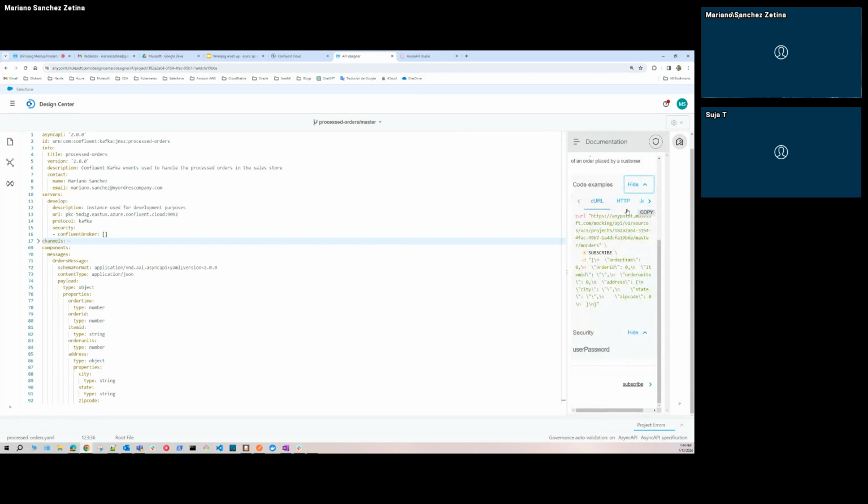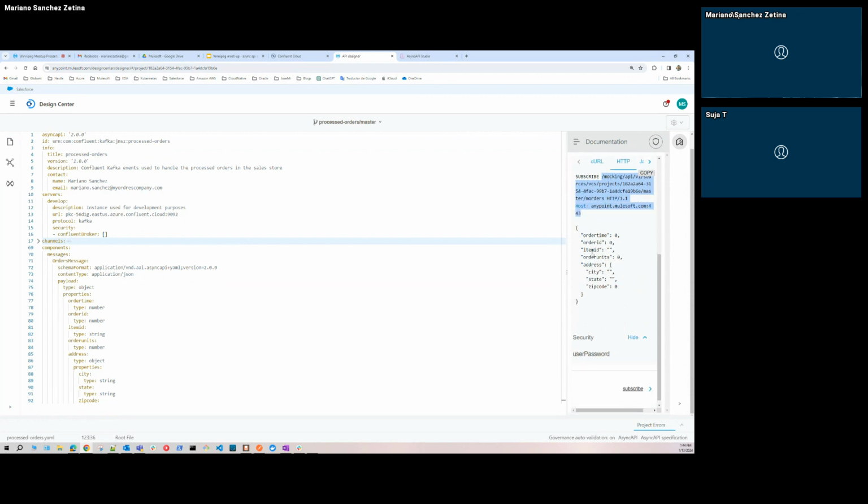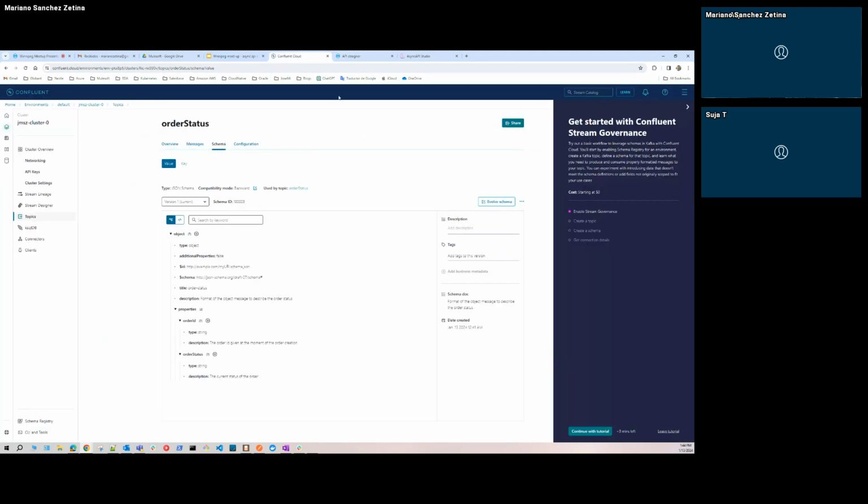And if you see here, for example, talking about HTTP, I can subscribe to this event. This is a proxy, so this is not really pushing any message to the final broker, but I can have an idea of how the message looks. This is the message: the order time, the order ID, the item ID, the order units, and the address object inside the same message. That is the same as what I described here, okay?